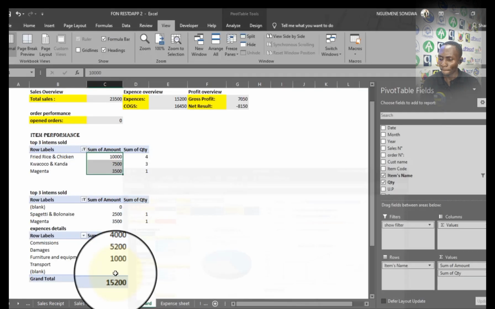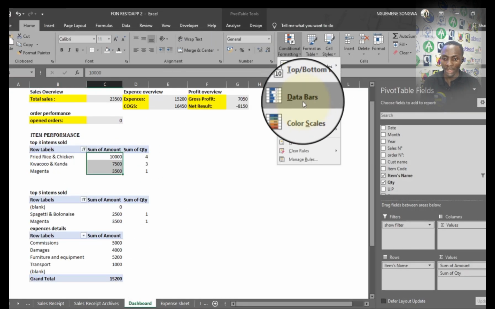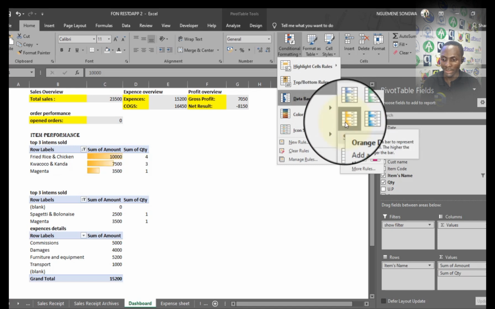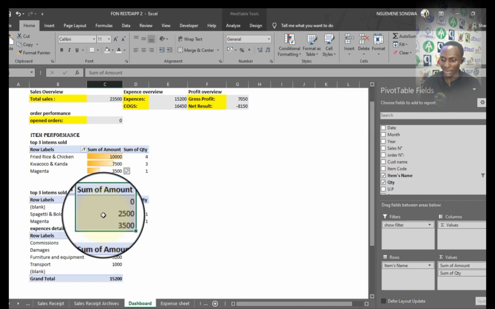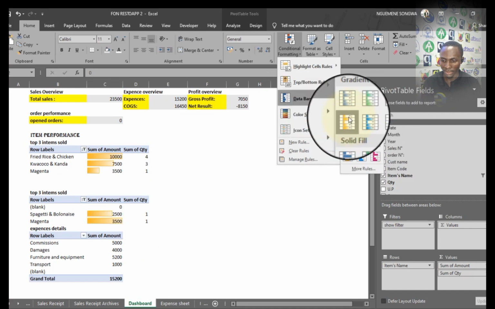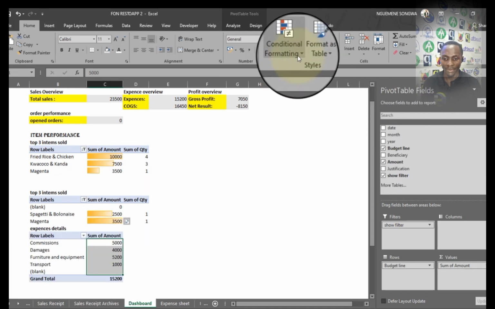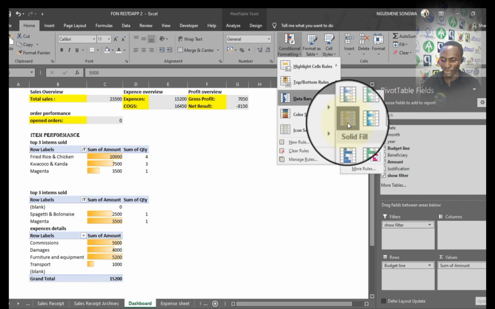We could do that. I'll select the range, come to Home, then Conditional Formatting, then Data Bar, and select the data bar, say something like this. I'll do the same here, conditional formatting, data bar, probably select something like this, and the same here so that we can have a better visual effect of what is going on.